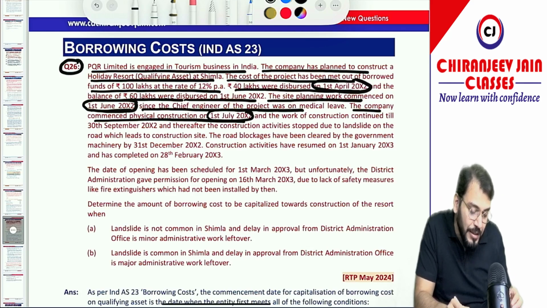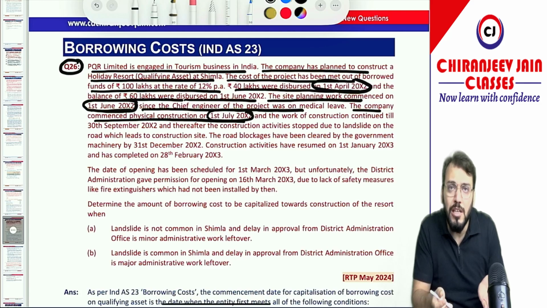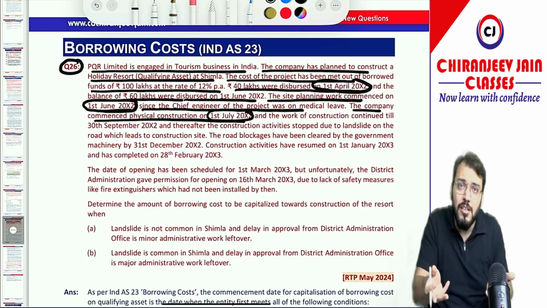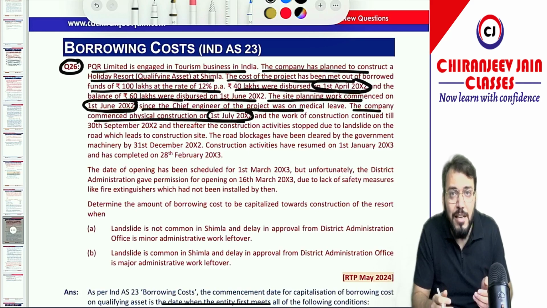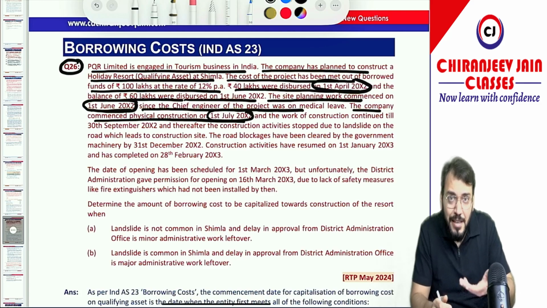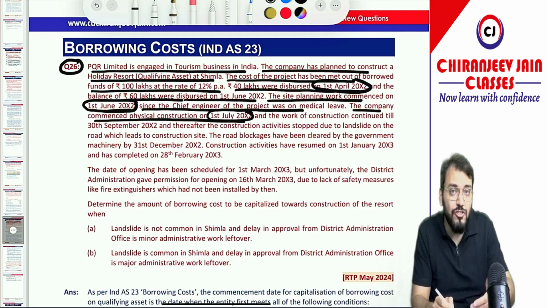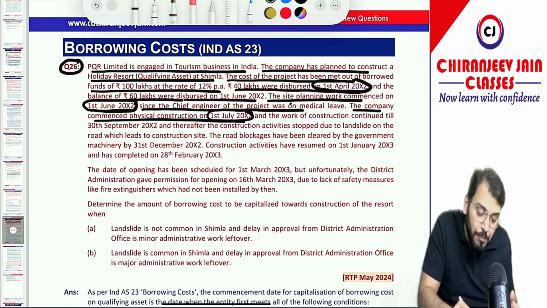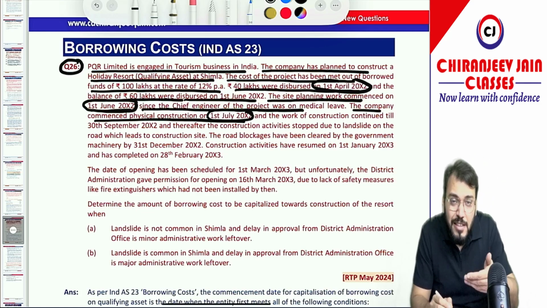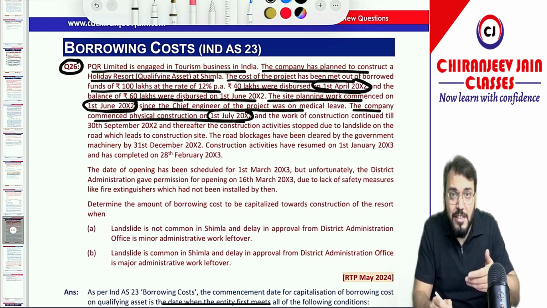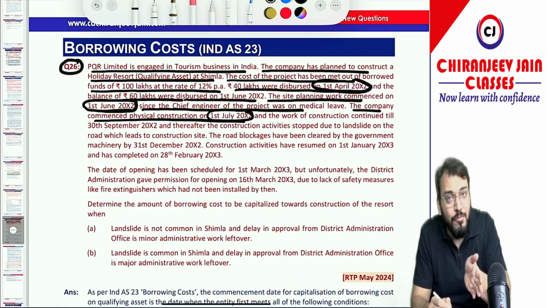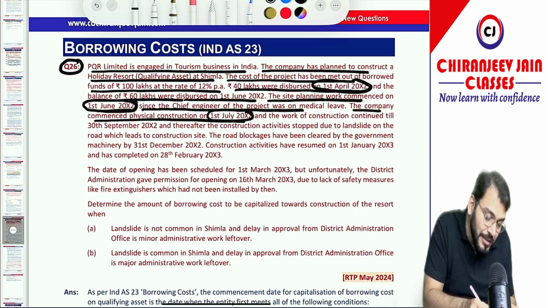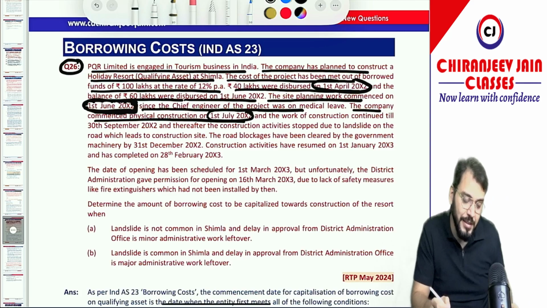Now just try to understand, in this question the borrowing cost was incurred from 1st April 2002 and the site planning work commenced from 1st June 2002. Once the site planning work commenced, of course the expenditure on the qualifying asset also started being incurred. Physical construction started from 1st July, but the planning work commenced on 1st June, and when planning commenced, the major expenditure on the qualifying asset started. So in this question, the commencement of borrowing cost capitalization will be from 1st June 2002. Understood this point? Yes sir.